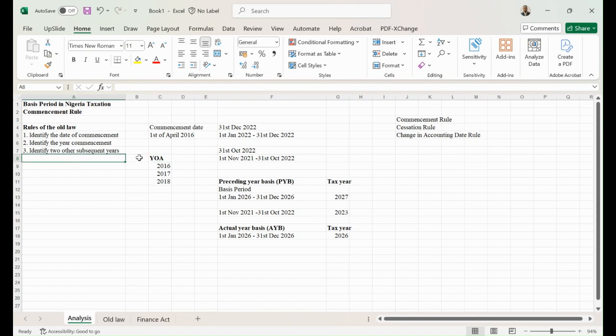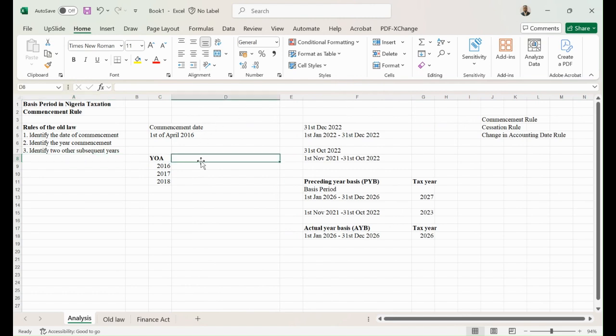Now, the fourth thing to do is that you want to determine the basis period of these years of assessment, because this is where the rule is. For the first year, the basis period is going to be from when the company starts operation to 31st of December of the same year, regardless of the company's financial year end.